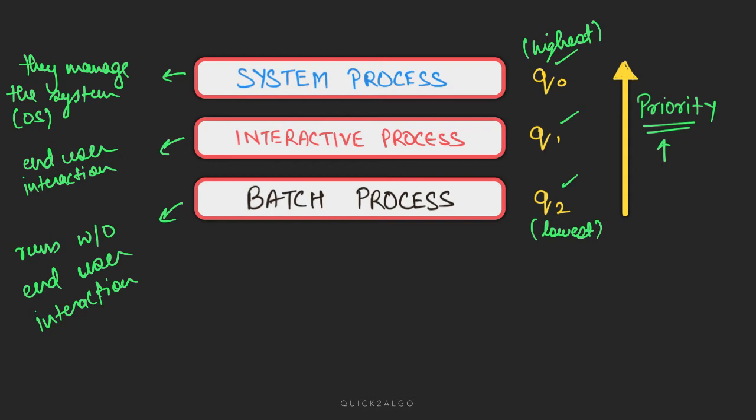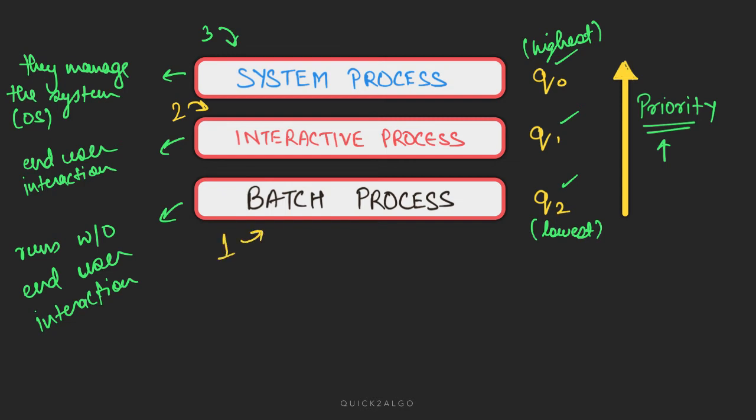Now see how this works. Suppose there are three system processes in the system. Those three system processes will get scheduled in this queue. There are two interactive processes. They will come and go inside this queue. And there is only one batch process that will come inside this.